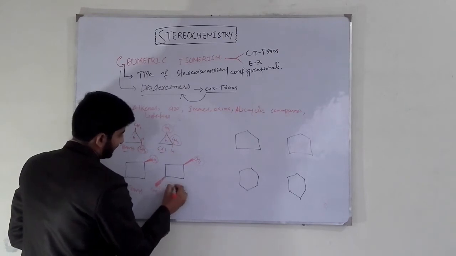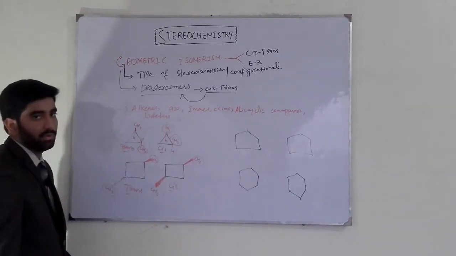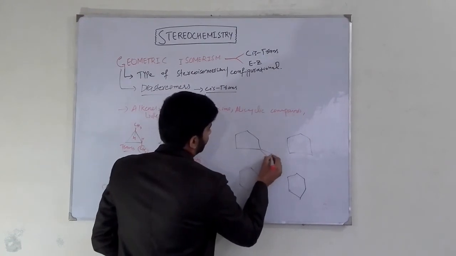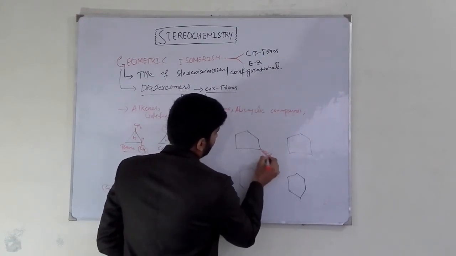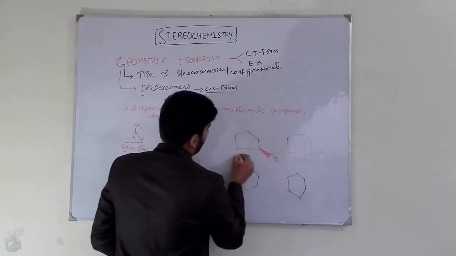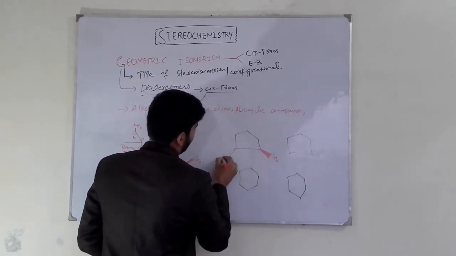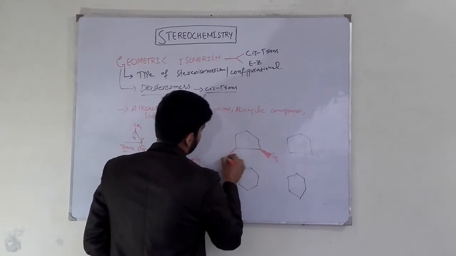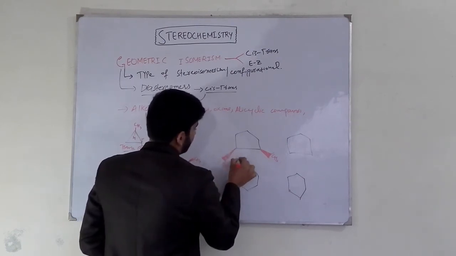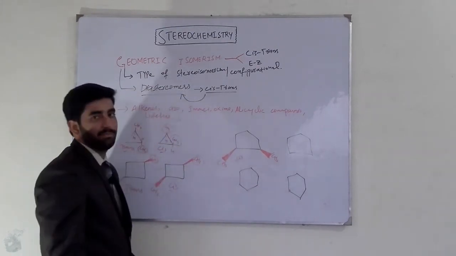So this is our cis cyclobutane. This is our cyclopentane, in which both methyl groups are above the plane and are represented by the wedge bond that shows the substituents are above the plane. So it is our cis cyclopentane.